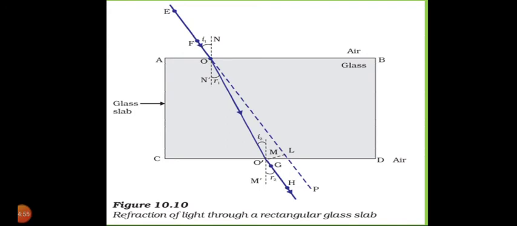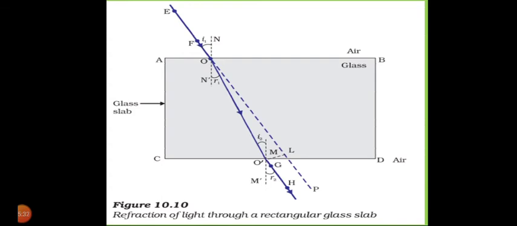Now we have to fix two pins, E and F, in a vertical position such that the line joining them makes an acute angle with the normal. Here the outlines are ABCD. Now if we look through the glass slab from the opposite side and locate the images of pins E and F, then fix two more pins, G and H, so that these pins and the images of E and F lie in the same straight line.